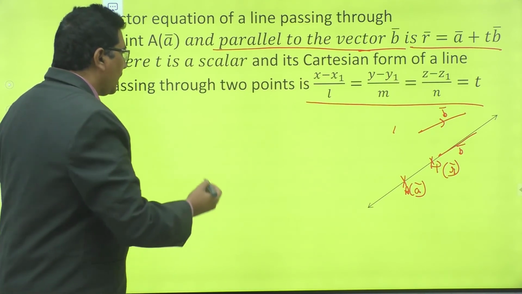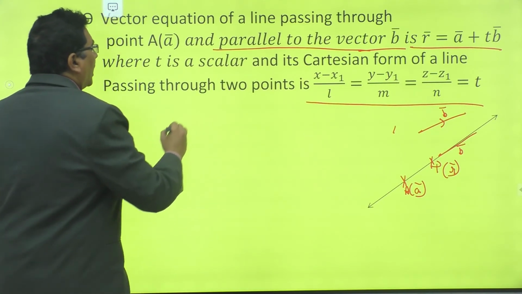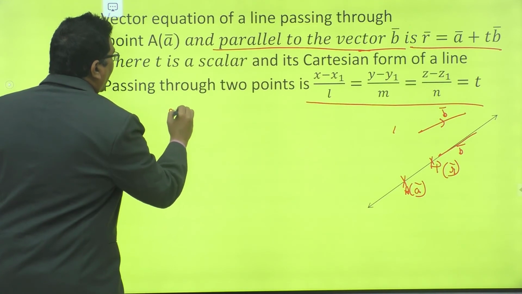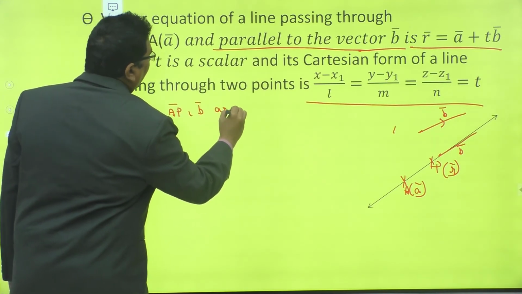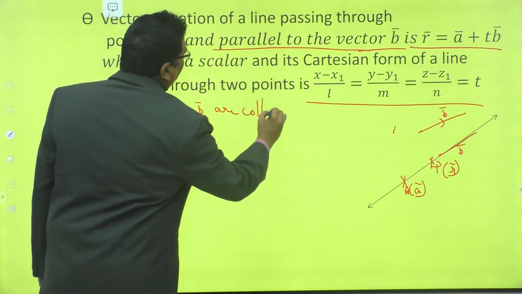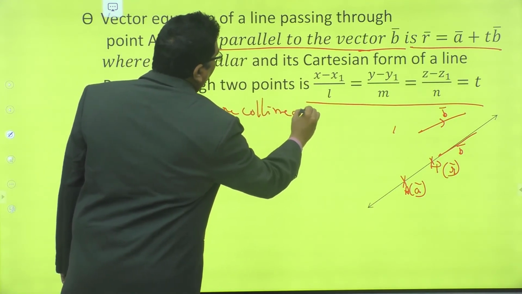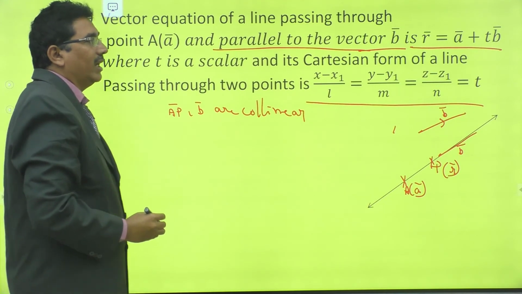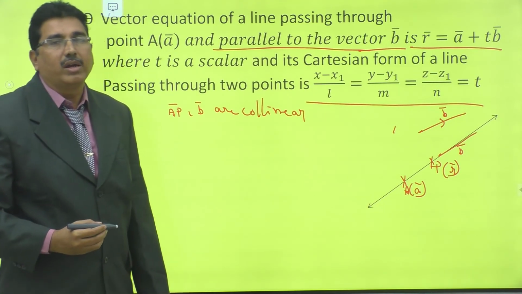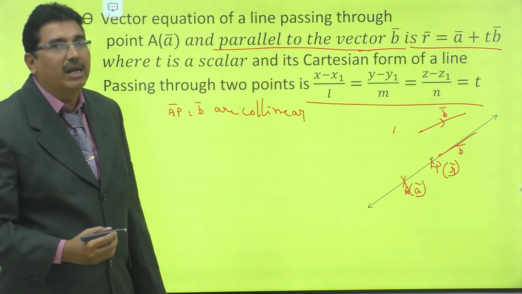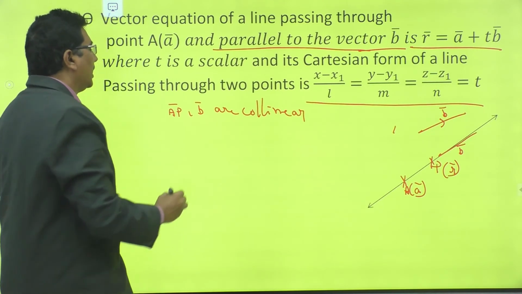Right, now AP bar, B bar are collinear. Two vectors are collinear if one vector is a scalar multiple of another vector.